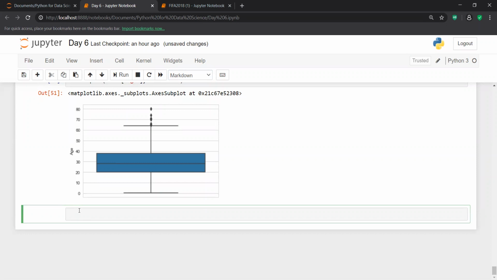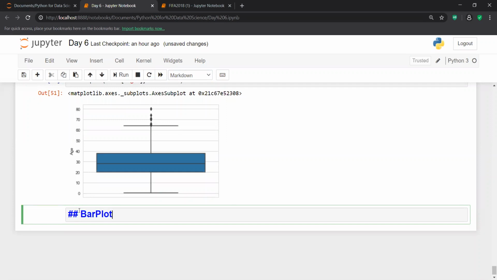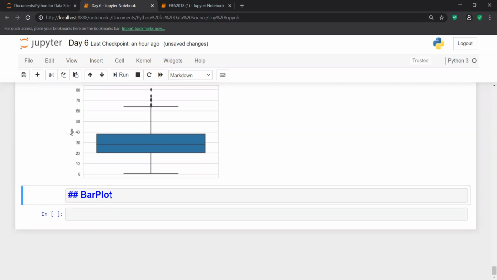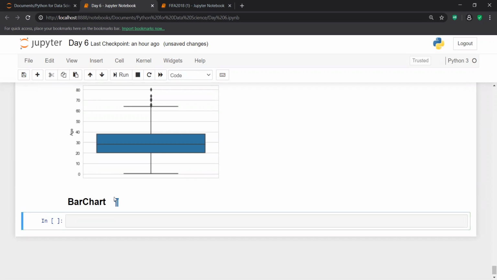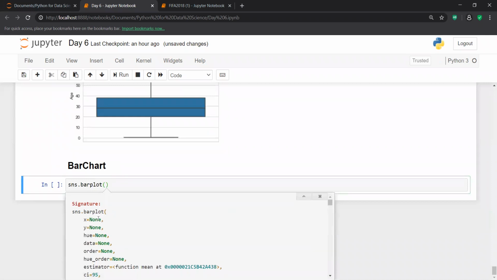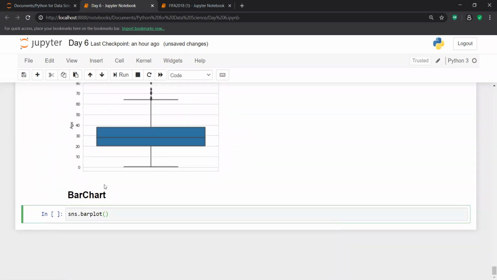Now, if I show you maybe some more graphs, maybe one or two. There is a chart which is called a bar chart, or you can also say a bar plot, there is no issue. So suppose I am trying to make a bar plot. So sns dot barplot, and inside the bar plot, this is again a bivariate analysis. So I just give three or maybe four things.